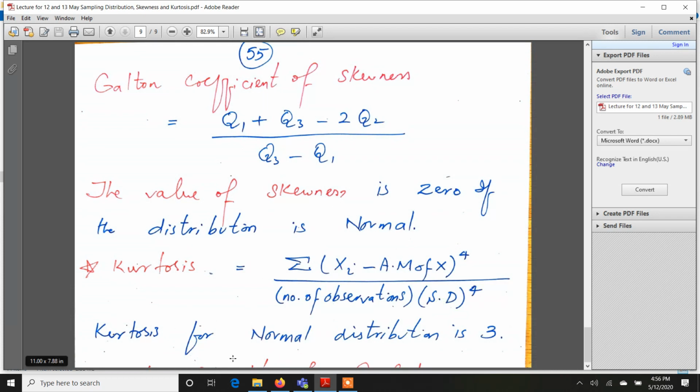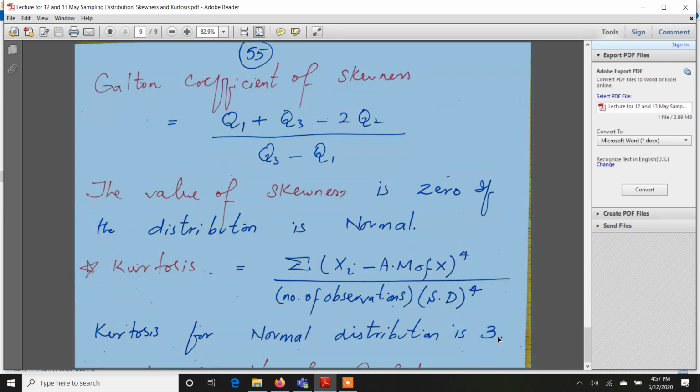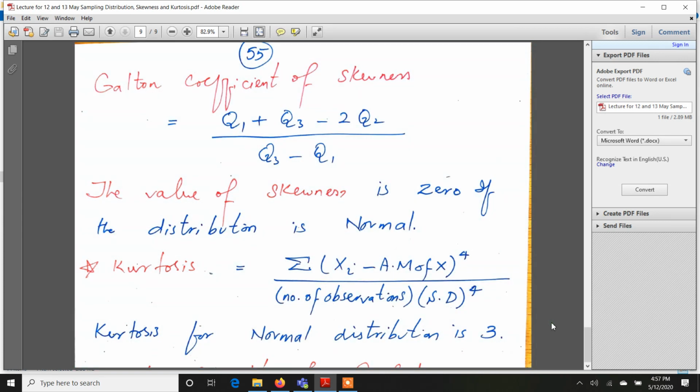So if the answer for kurtosis is 3, you could say that the data is normally distributed. If it is close to 3, you will say that it is close to normal distribution. So when will you comment that a data is normal? When the skewness is 0 and kurtosis is 3. Both conditions should be met. I will soon post an activity sheet in which we will be calculating skewness and kurtosis in a given data set. Right? Best of luck.